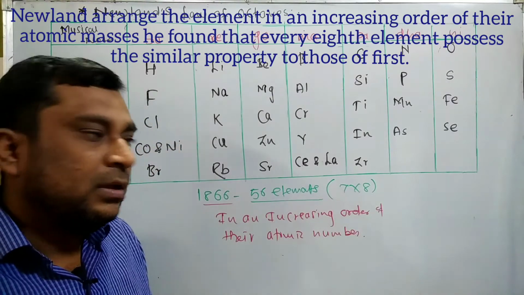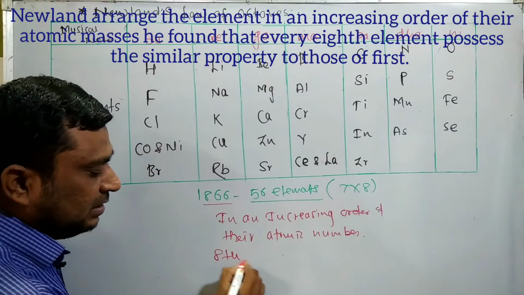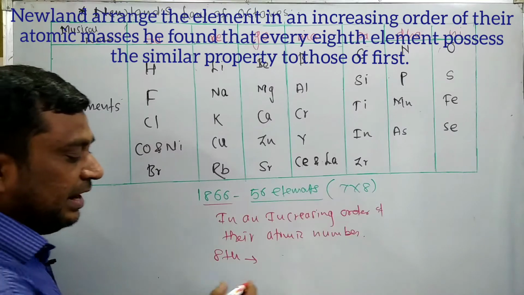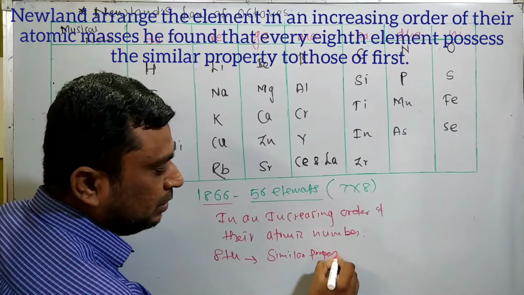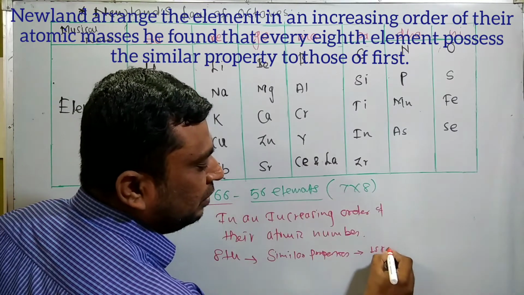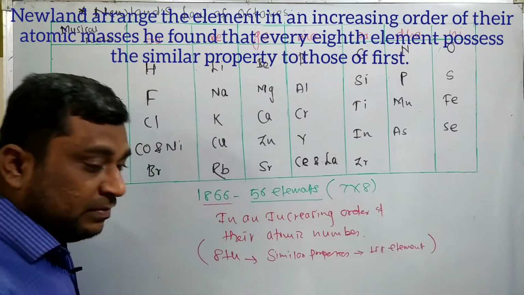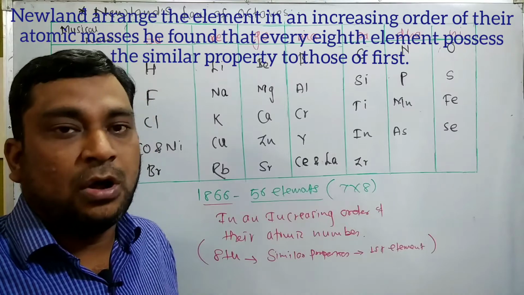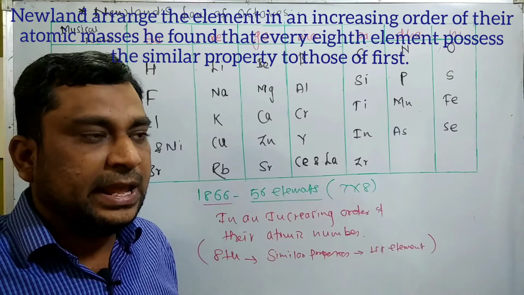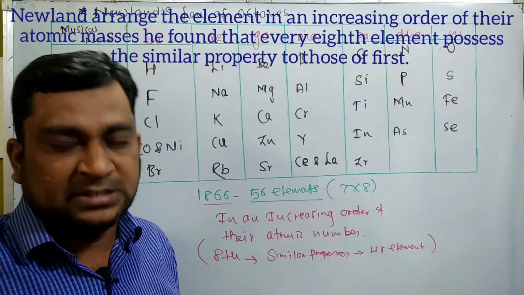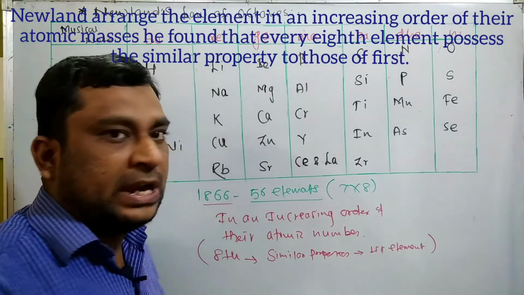Now after this arrangement, what did he find? He found that every eighth element has properties similar to that of the first element. In short, I am writing the law within this bracket only. If you have to remember the law, how can you? Very simple. Newland arranged all 56 known elements in increasing order of their atomic masses. Every eighth element possesses properties similar to that of the first.